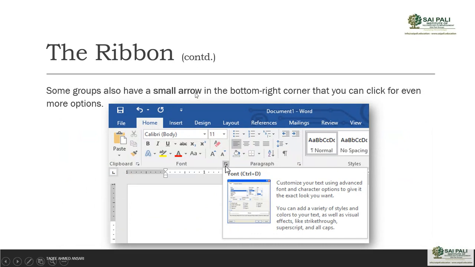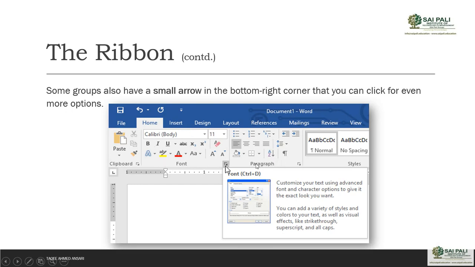Some groups also have a small arrow in the bottom right corner that you can click for even more options. As you can see here in the font group, you have an arrow option here. That arrow option will open an extra option or more options, we can say, for this related group. Related group, that means the font group.